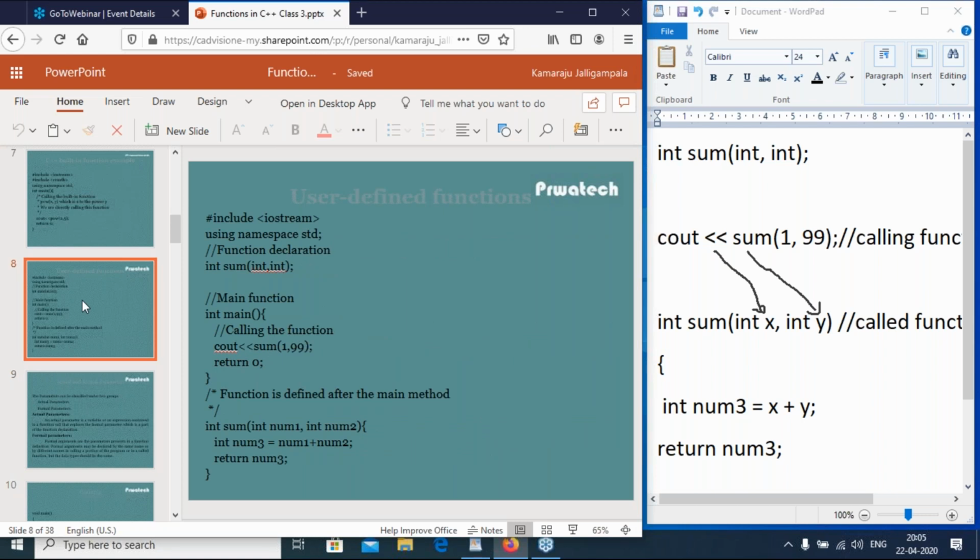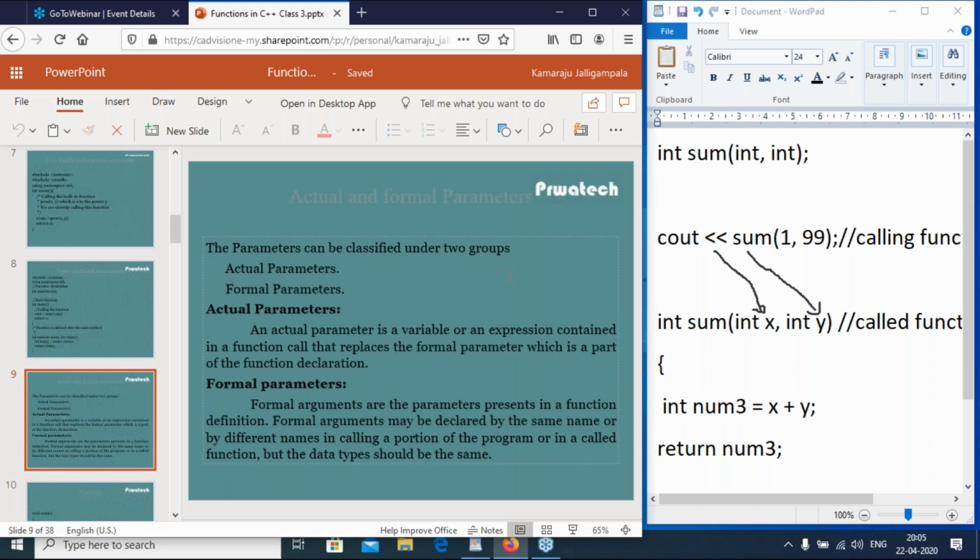In the called function, int num1 comma int num2 are formal parameters. An actual parameter is a variable or an expression contained in a function call. Sum of 1 comma 99 is the function call that replaces the formal parameter, which is part of the function declaration. So the function declaration is int sum int int.